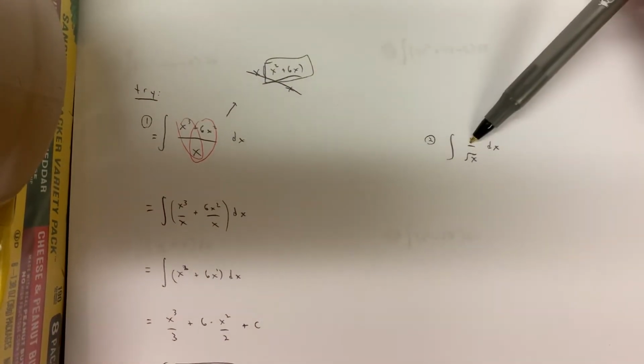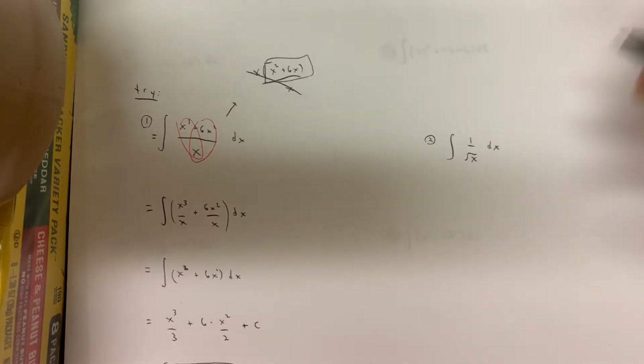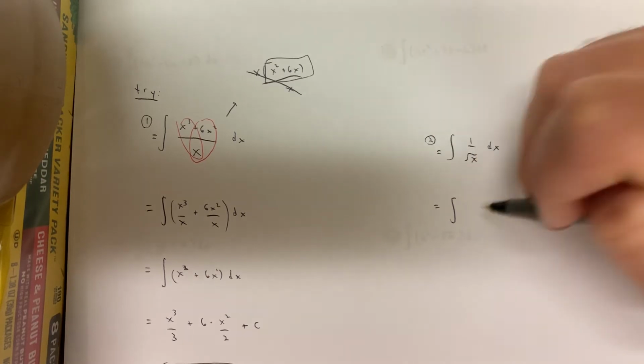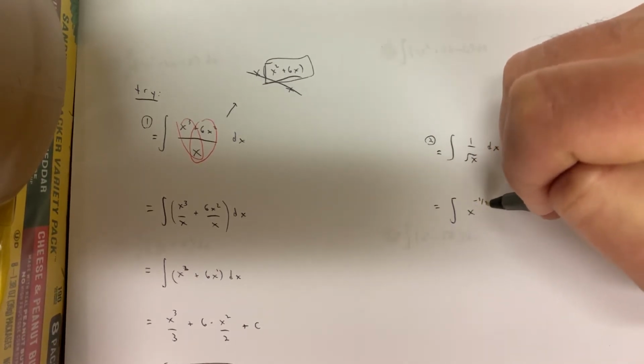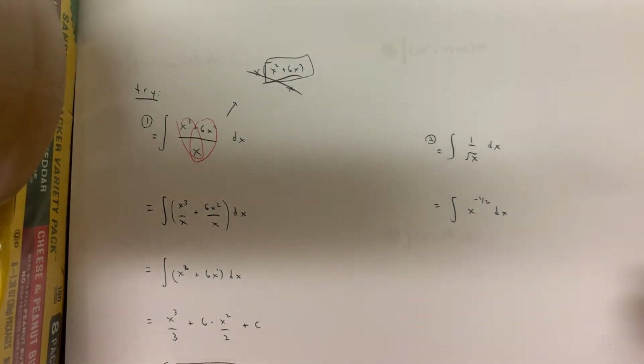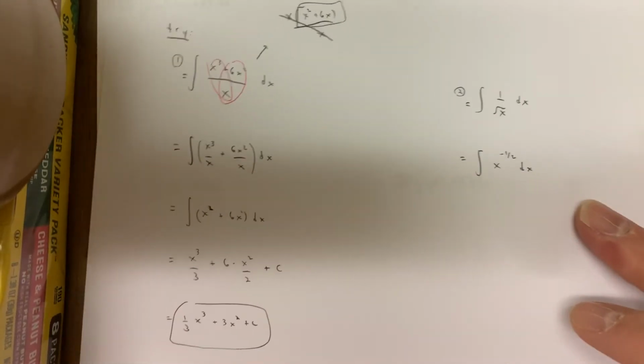Just like number 2, this is not in the form to integrate. You've got division here. We're going to get rid of this division by rewriting this thing. You could say 1 over x to the 1/2, but then bring that x to the 1/2 upstairs: x to the negative 1/2. You should know these things are equivalent, and it should be quick, okay? You need to be able to move fast and efficiently in here.